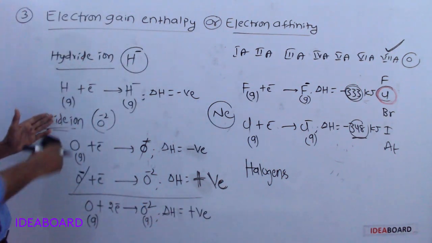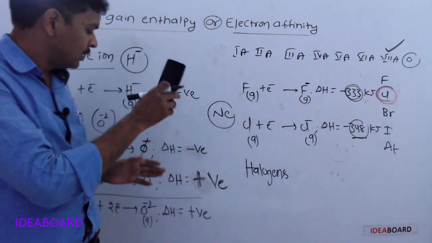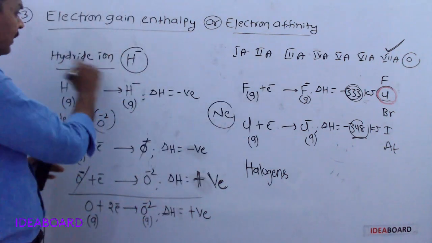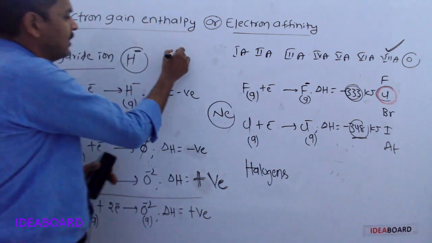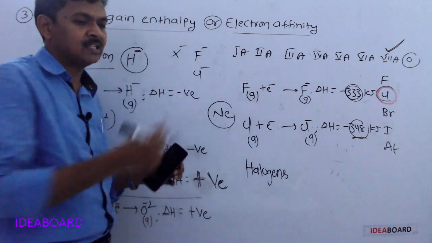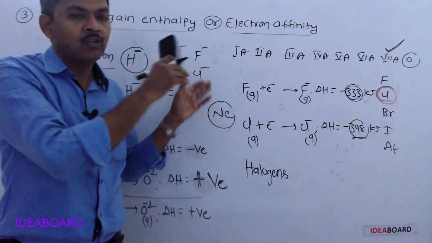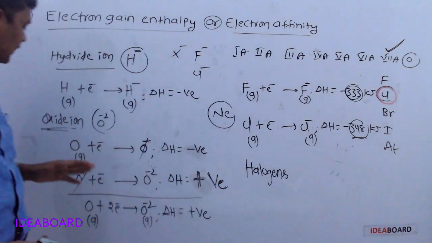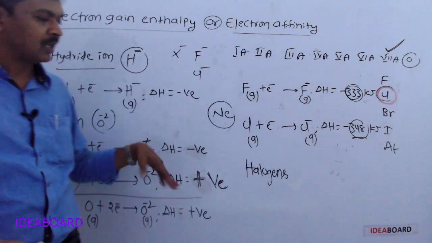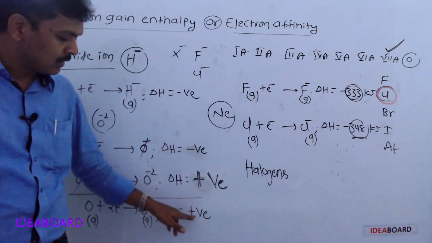So during the formation of oxide ion, nitride ion, sulfide ion, energy will be absorbed. But during the formation of hydride or halide ion, meaning F minus, Cl minus, Br minus, energy will be liberated.